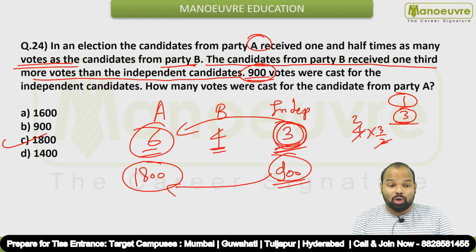So these are all your 24 questions except the 6 DI questions, guys. I hope you have understood the solution well.